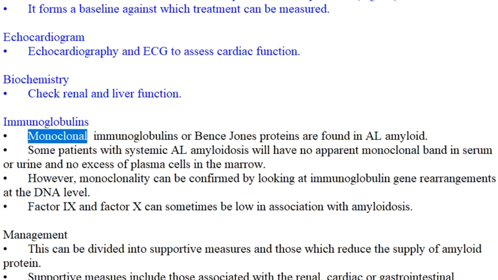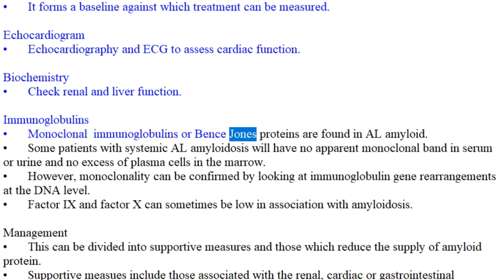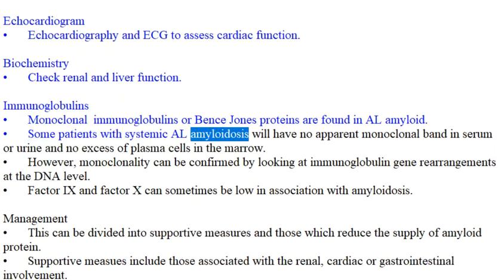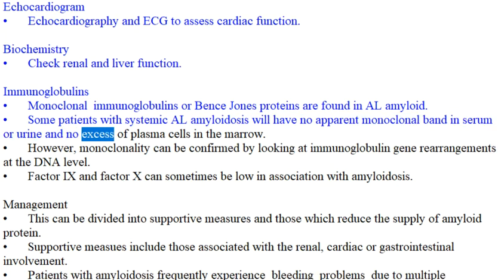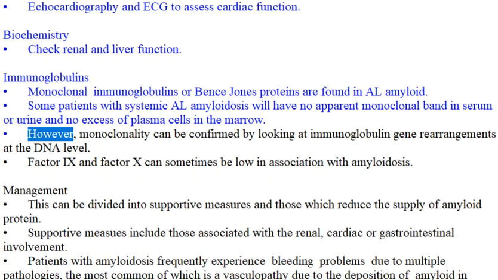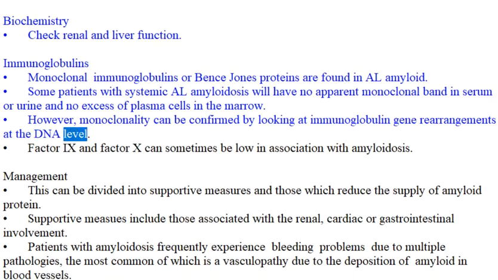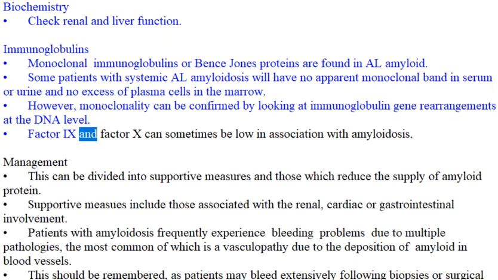Immunoglobulins. Monoclonal immunoglobulins or Bence-Jones proteins are found in AL amyloid. Some patients with systemic AL amyloidosis will have no apparent monoclonal band in serum or urine and no excess of plasma cells in the marrow. However, monoclonality can be confirmed by looking at immunoglobulin gene rearrangements at the DNA level. Factor IX and factor X can sometimes be low in association with amyloidosis.